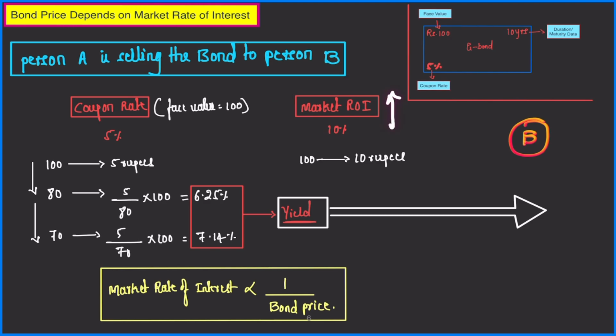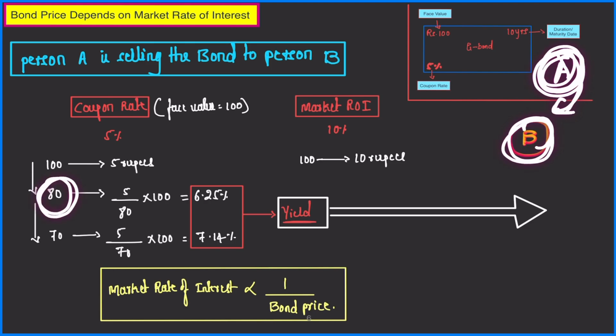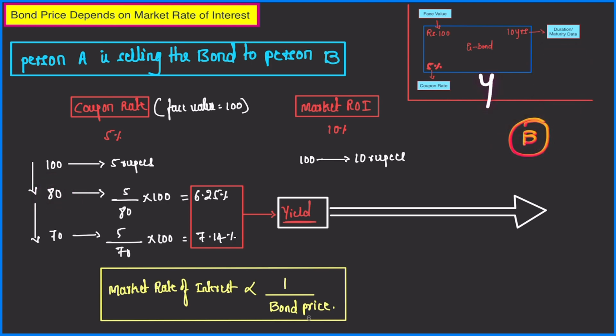Whenever the market rate of interest is high, bond price falls because the person who is investing in the bond wants higher returns. Now, if person A sells the bond to person B, he will sell it at 80 rupees. What will be the return of person B? See, the government at the end of the year will give person B, because now person B is holding the bond, only 5 rupees, because when issuing the bond the government promised a 5% coupon rate. So the government will give person B 5 rupees only.